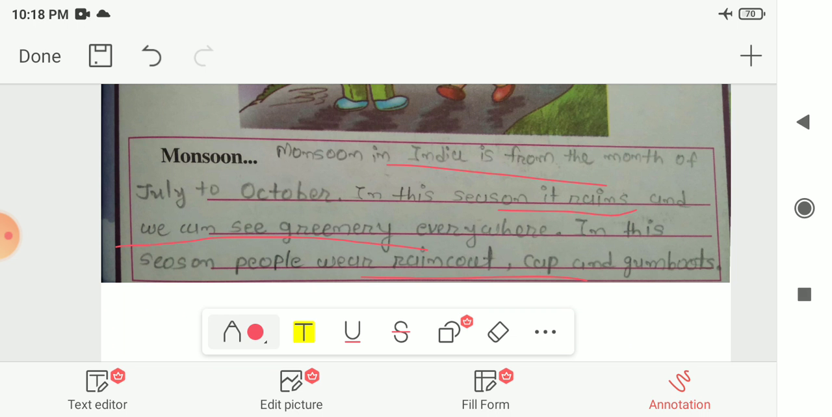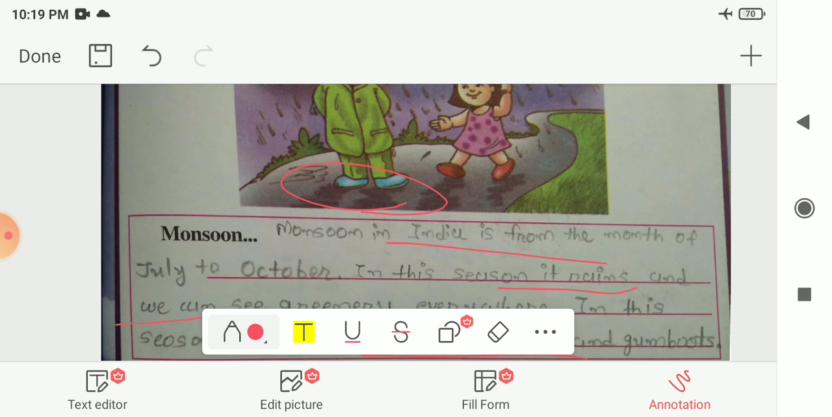It is between the months of July to October, and in this season it rains, and because of the rain we can see greenery everywhere, and you may also like to play in the water or in the rain. In this season, to protect themselves, people wear clothes like raincoats and caps, and they use umbrellas and gumboots. That means you can see that the people or this child wear boots to protect themselves from the rainwater. So this is known as gumboots. So this is about the three different seasons in our country, that is winter, summer and monsoon.